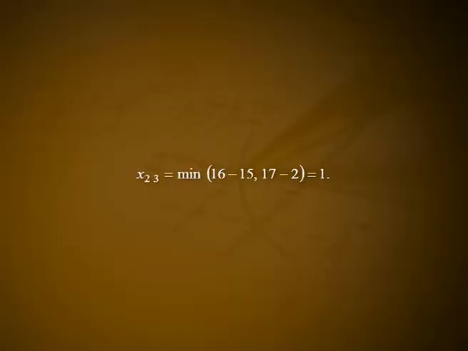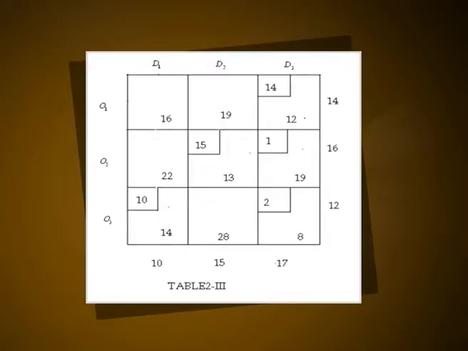So, we choose arbitrarily again to make the next allocation in cell 2 3 of magnitude x23 equal to minimum of 16 minus 15, 17 minus 2, that is 1. We then make the last allocation in the cell 1 3 of magnitude x13 equal to minimum of 14, 17 minus 2 minus 1, that is 14. This gives table 2.3.